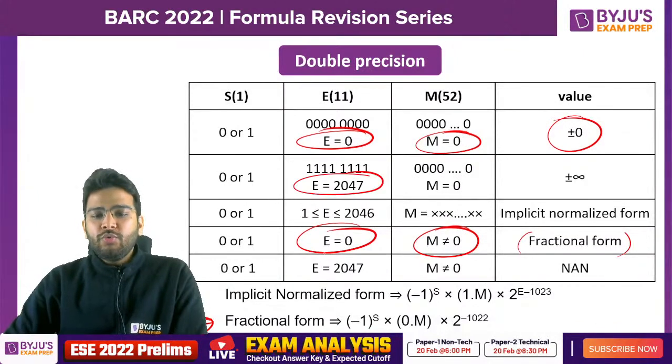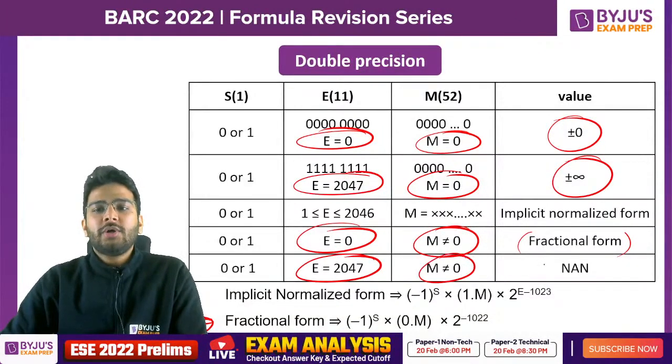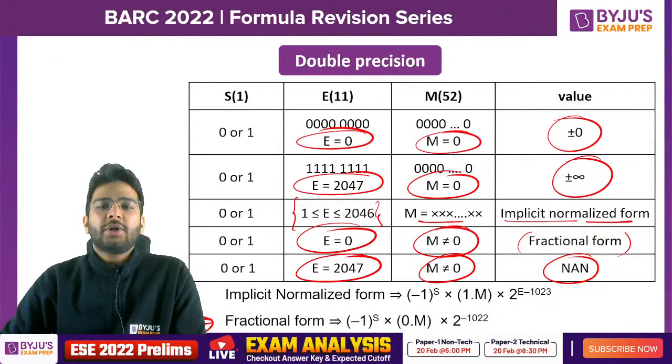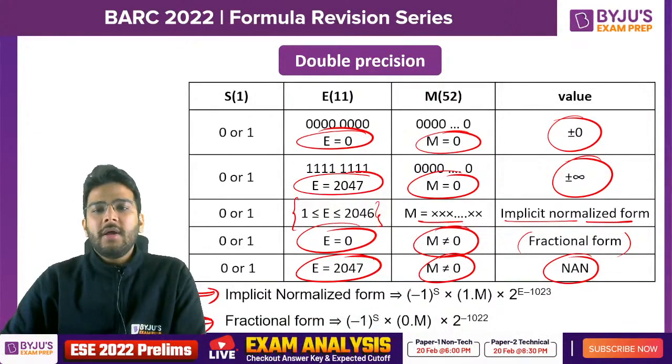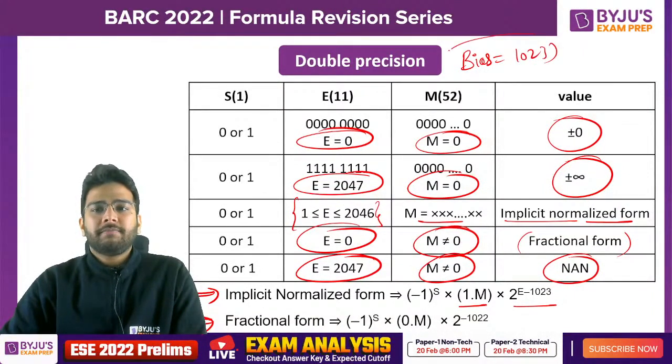If E is equal to 2047 and M is equal to 0, then it is plus minus infinity. If M is not equal to 0, it is not a number. But if E is lying between 1 to 2046 and M is anything, maybe 0 or something else, then in that case it is the implicit normalized form. So this is the formula: (-1)^s × 1.m × 2^(e − 1023). The bias value in case of double precision is 1023.